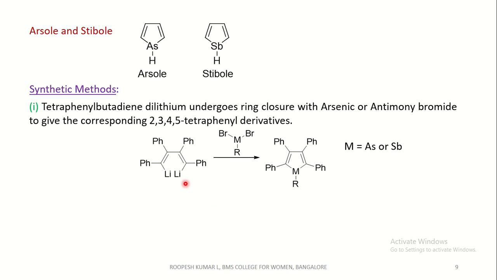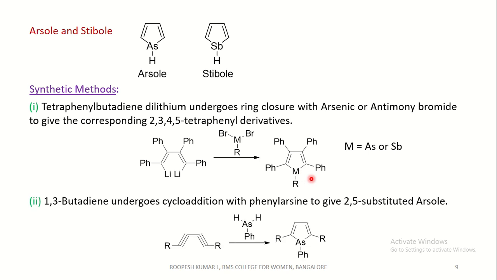This is an organolithium compound, that is, this carbon possesses slightly negative charge which attacks this metal with the elimination of bromide ion, and again this is also an organolithium, this carbon possesses slightly negative charge which attacks this metal with the elimination of bromide ion. We get a 5-membered cyclic compound, which is either arsole if it is arsenic or stibole if it is antimony.